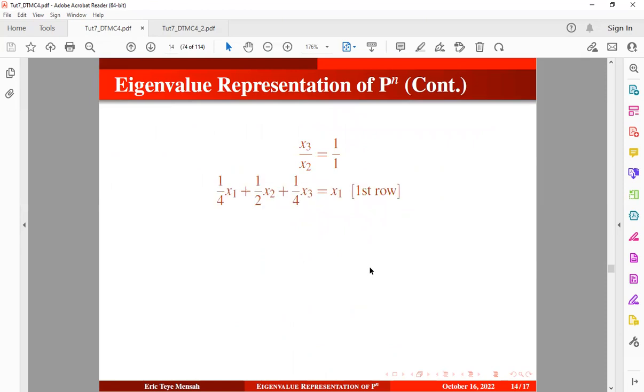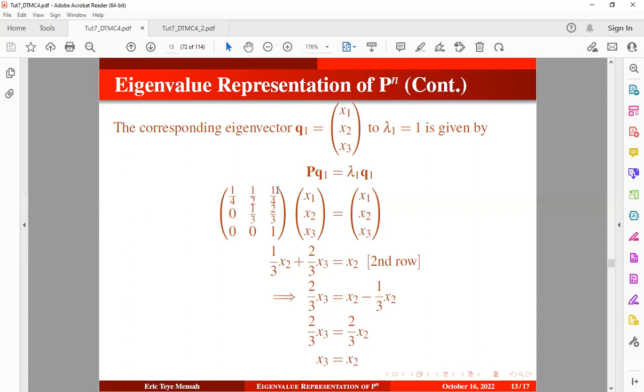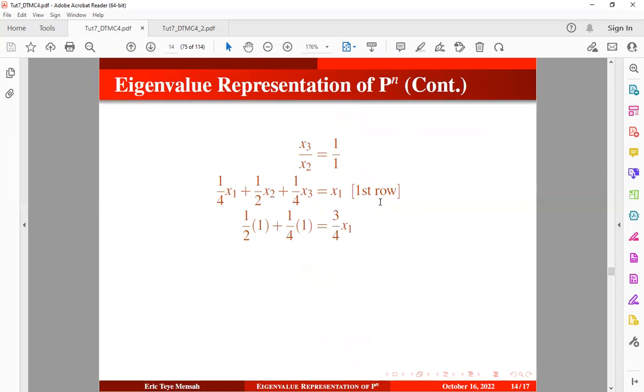So now I want to work on the first row, okay? So we pick this first row, multiply by the column and equate it to X1, okay? So that's what we have once you try to group like things. So we pick this to the other side, we obtain this. Now we know the value for X3 to be 1, the value for X2 to be 1, okay? So we are looking for X1, so X1 is 1. So our first eigenvector is going to be of this form, right?